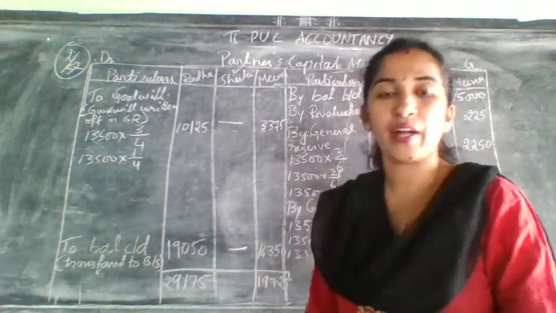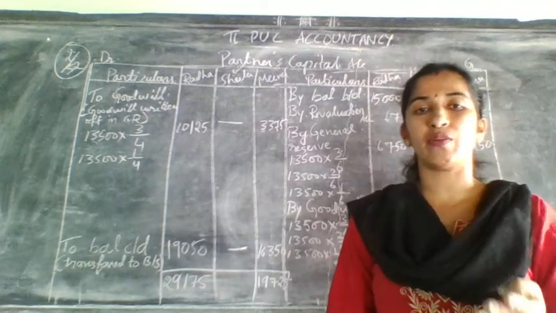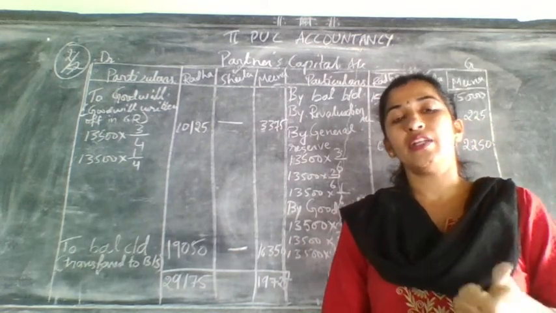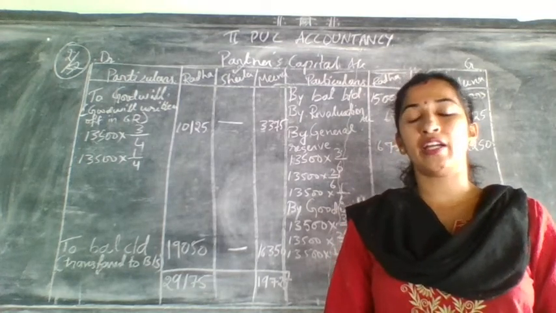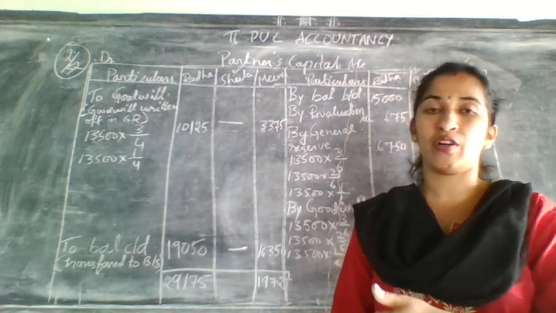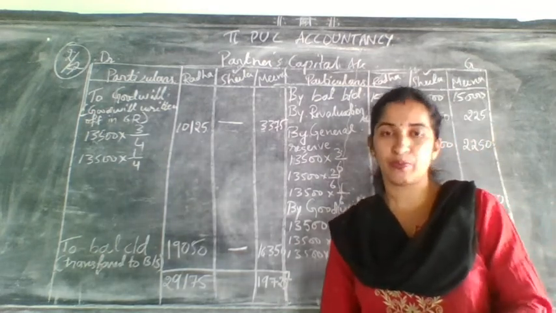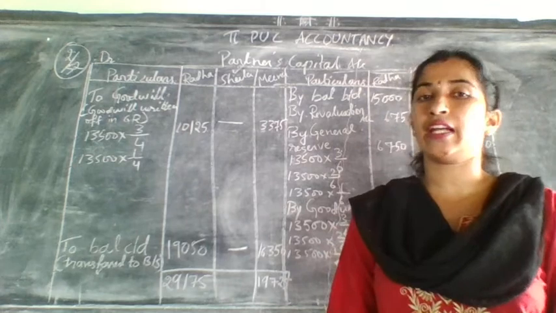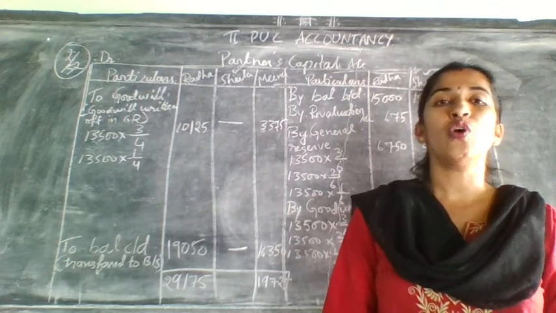For retiring partner settlement, I told you there are 4 types of settlement. One type, you can pay immediately in a lump sum with cash or cheque. This is the first case. Second case, you can transfer everything to loan.